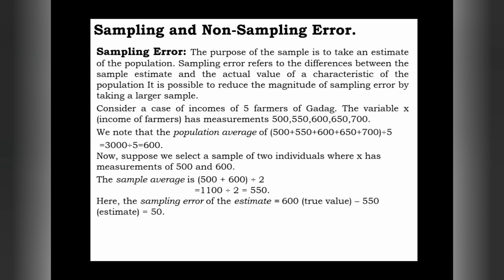That sampling error has decreased to 17. Earlier it was 50, so when we added one more farmer, the sampling error decreased from 50 to 17. So by increasing sample size, we can reduce that sampling error. So this is the beauty of sampling error. Hope you have understood. So let us get into the next concept, that is